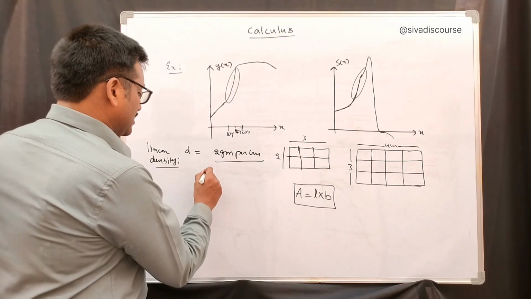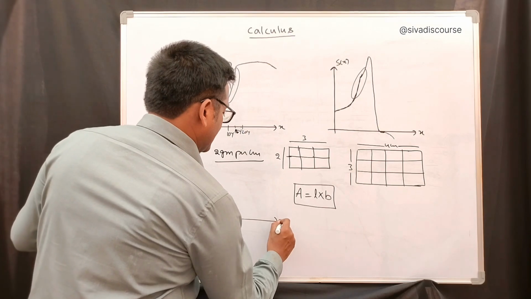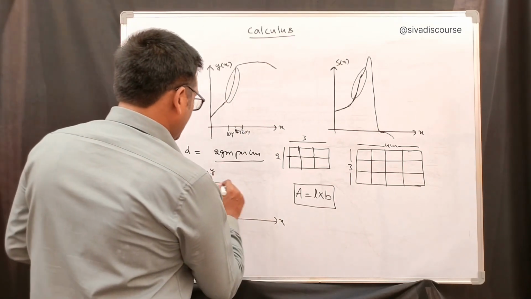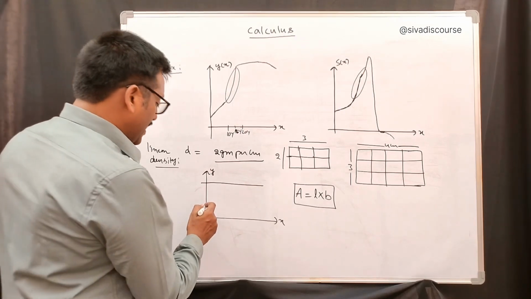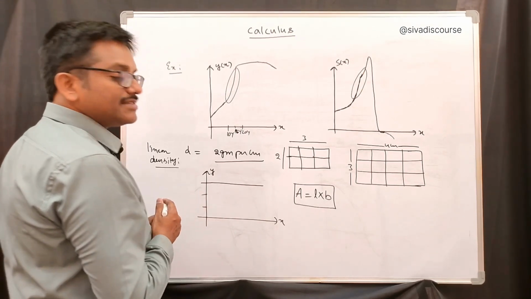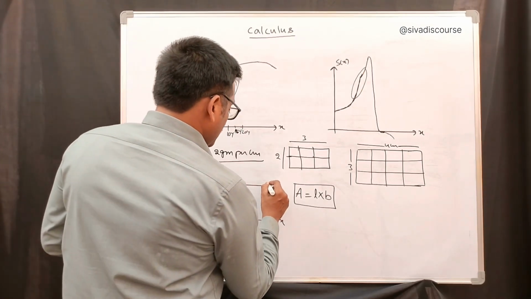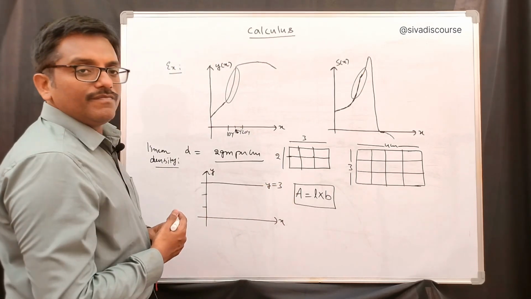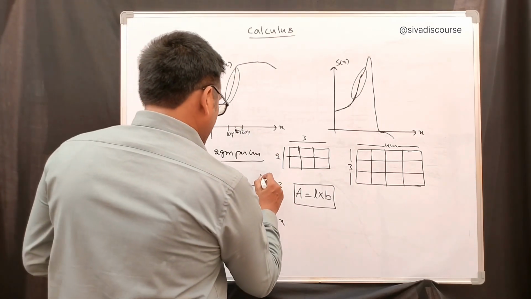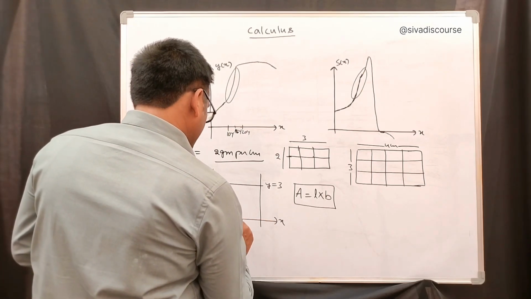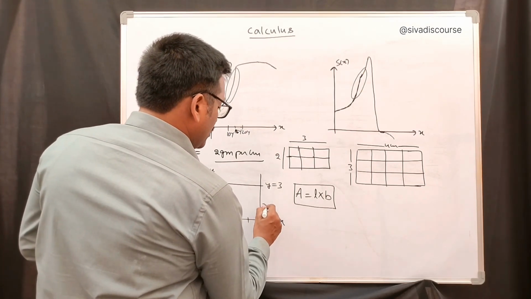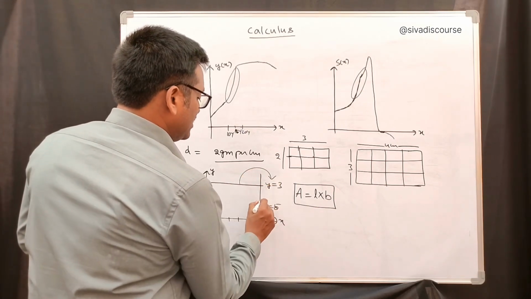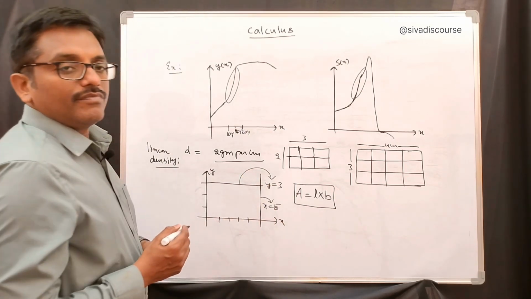this example, the rectangle example, let us consider the x-axis here and the y-axis here. And I am drawing a line parallel to the x-axis, let us suppose at 3 units. So for a line parallel to the x-axis, we can write y equal to a constant, y equal to 3. Now if we consider some line here, let us suppose at a distance of 5 units, x equal to 5, and this line is y equal to 3. This line is x equal to 5.